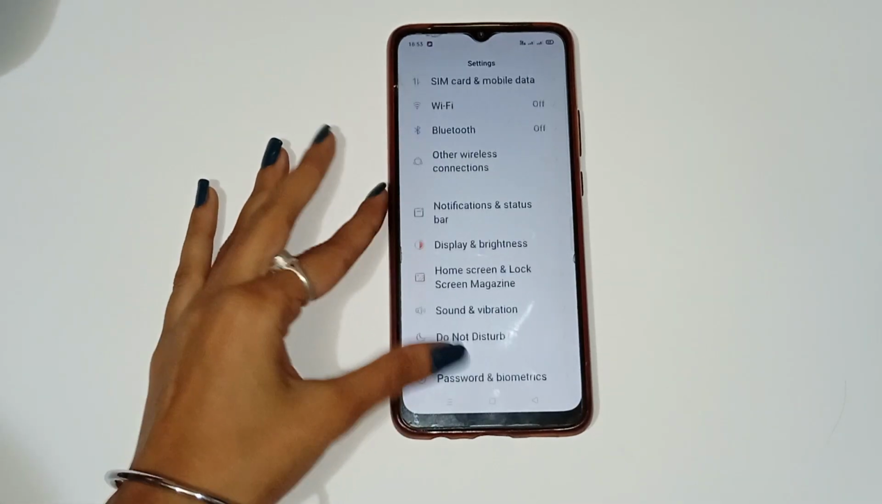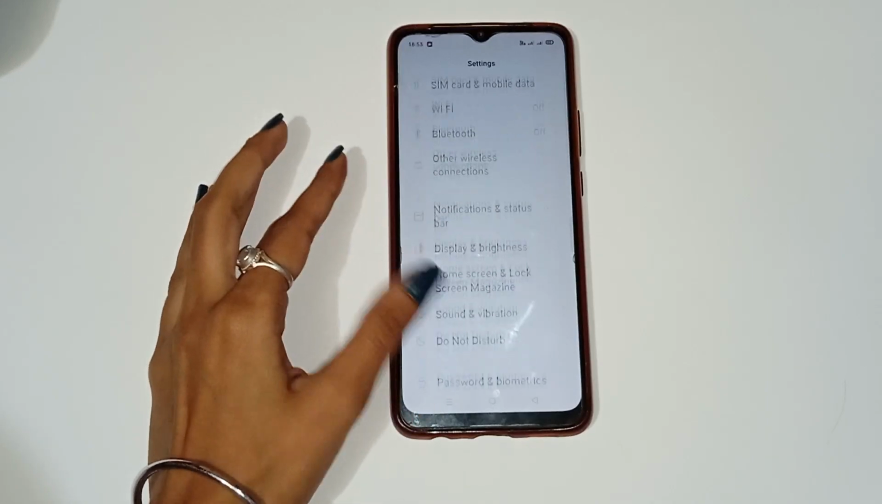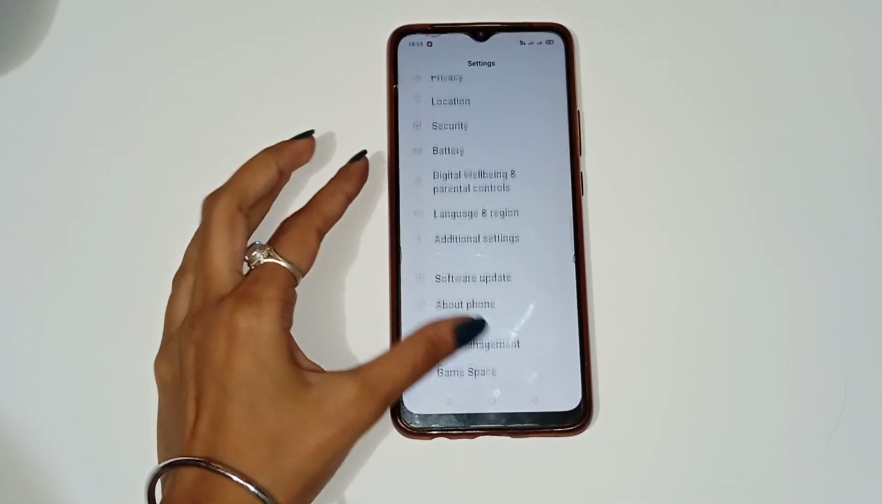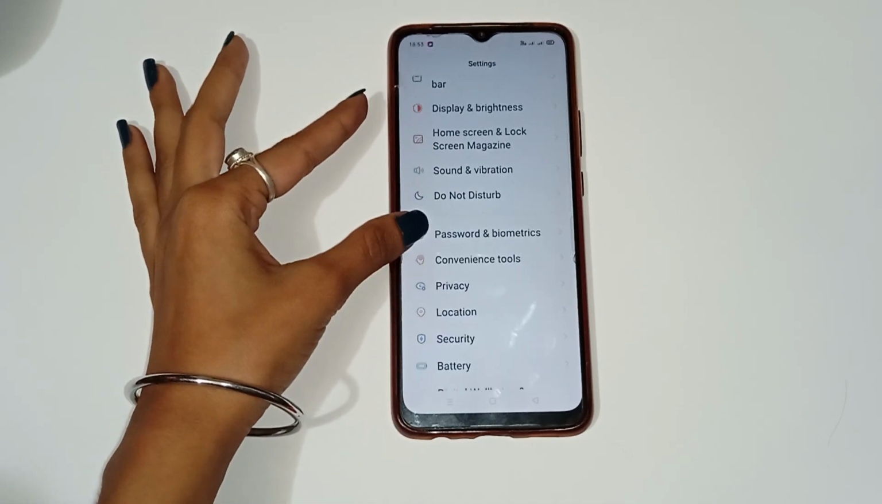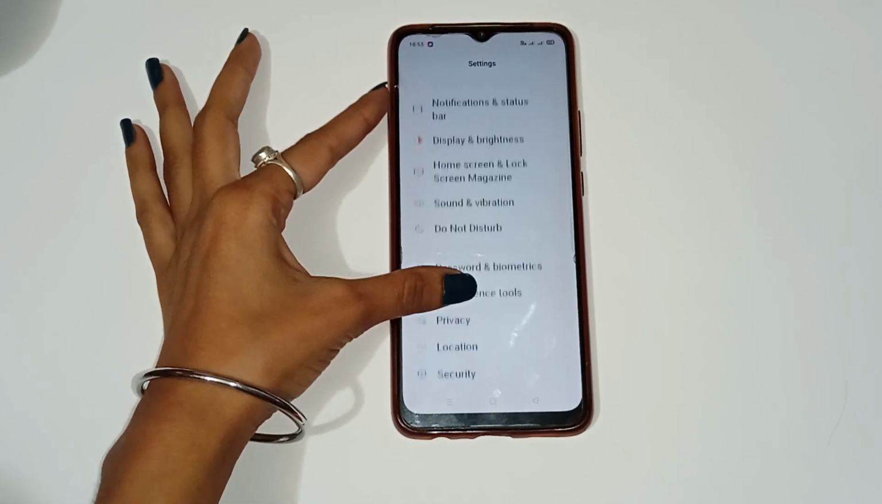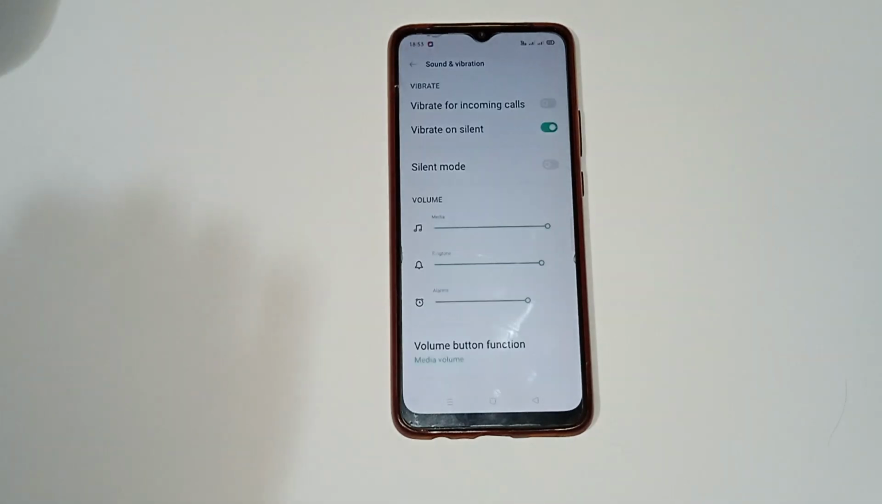After that, you have to see there are many different options shown in your mobile phone. So if you want to change ringtone in your mobile phone, you have to firstly click on the sound and vibration option. Here you have to see, so click on here.